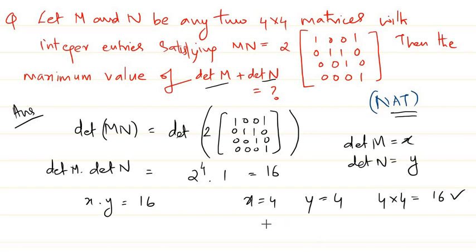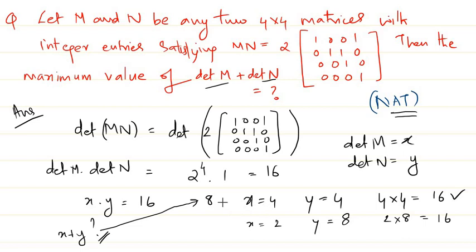It's true. But if I take x to be 2 and I take y to be 8, still you can see the product is 16. 2 into 8 is 16, right? So here you can see x plus y. We need to find the maximum value of x plus y. That is what the question is: determinant of M plus determinant of N. So x plus y in this case is 4 plus 4, 8. In this case it is 8 plus 2, 10, right?